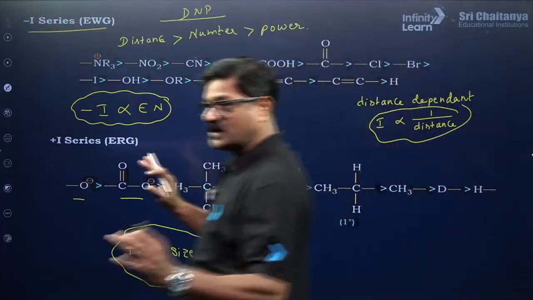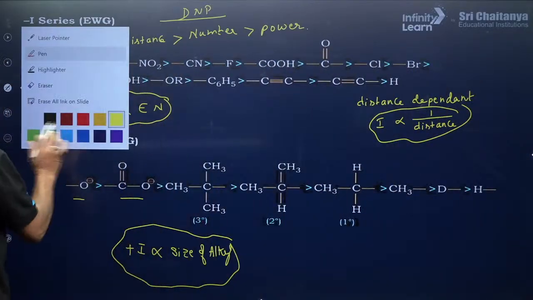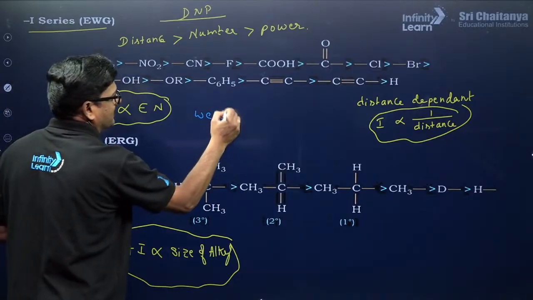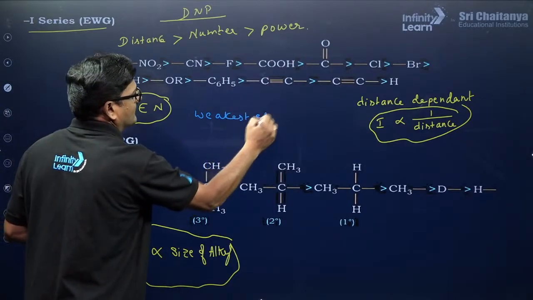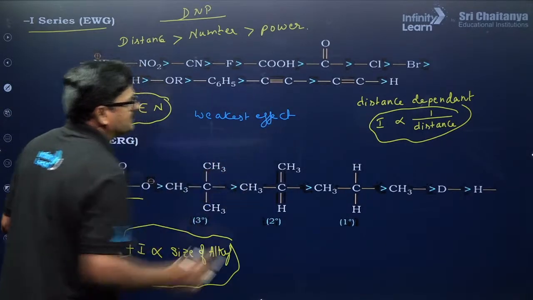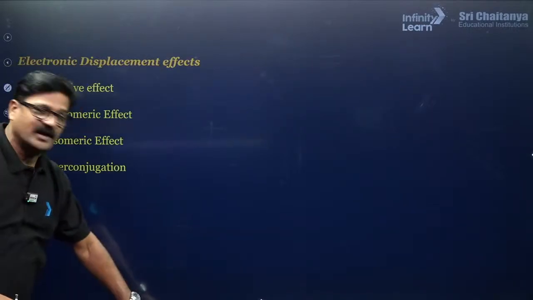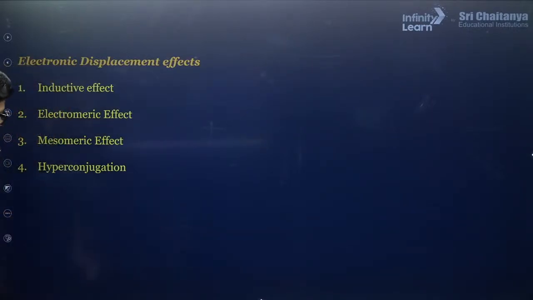And last but not least, one important thing, this is the weakest effect. It is the weakest effect. And these are all the various electronic effects.